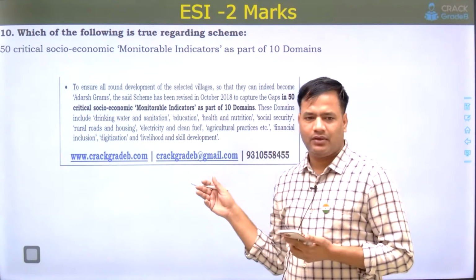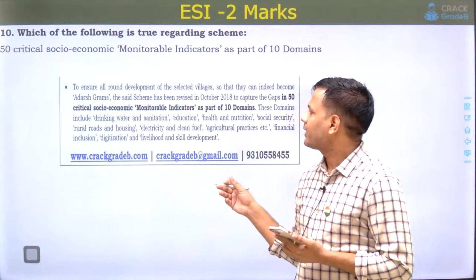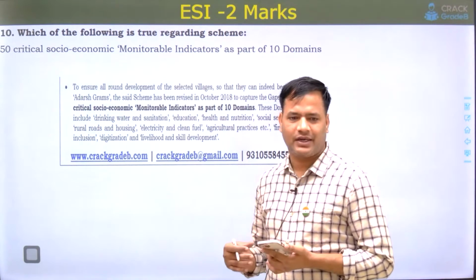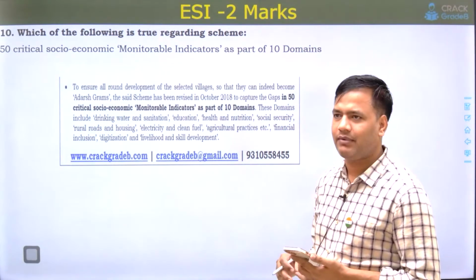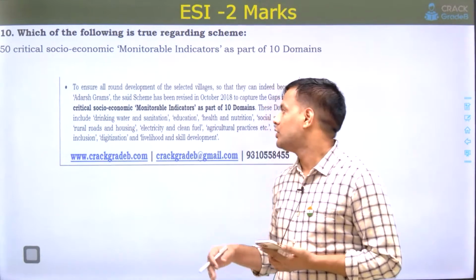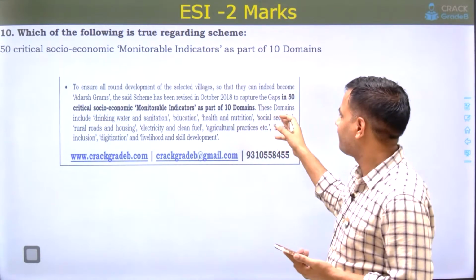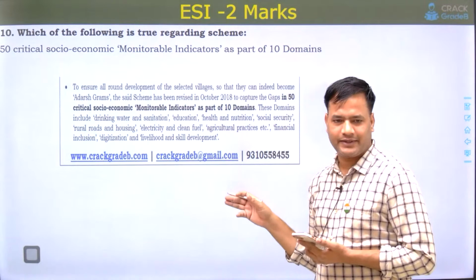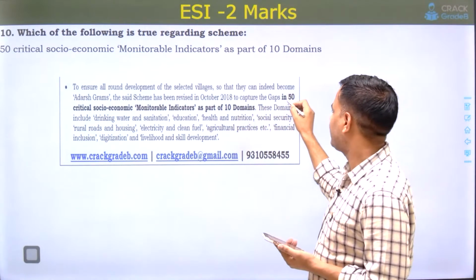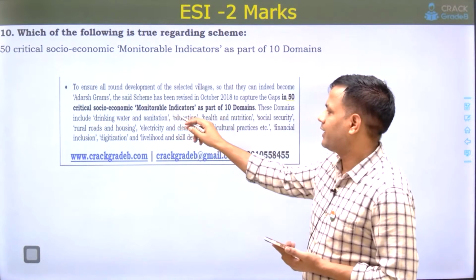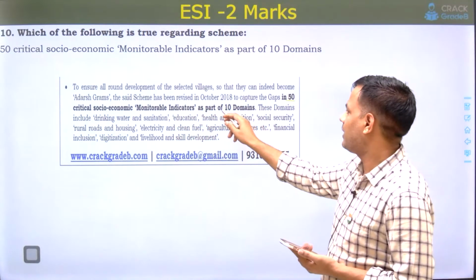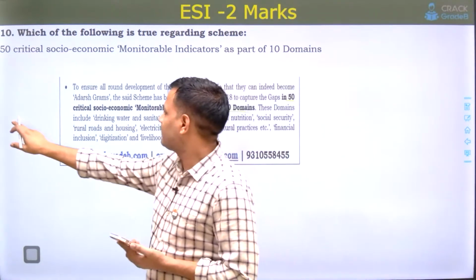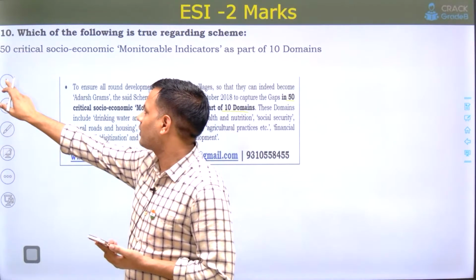A paragraph was given, I think about Pradhan Mantri Adarsh Gram Yojana. The ranking of Adarsh Gram was mentioned in that paragraph. It was asked how many socioeconomic critical indicators are monitored. One option mentioned 50 critical socio-economic monitorable indicators as a part of 10 domains. So this was the right answer. If you have studied the scheme, then you can easily mark it correct.